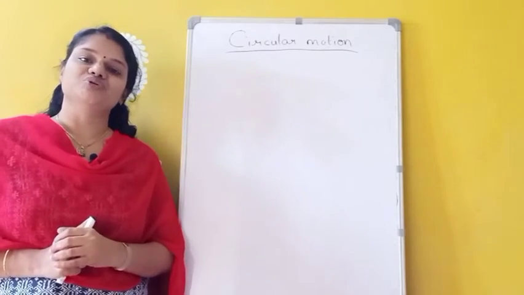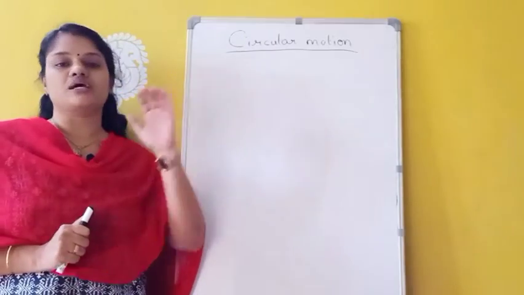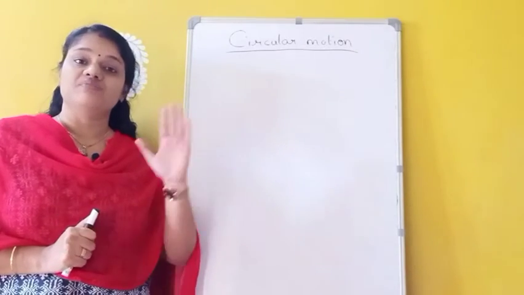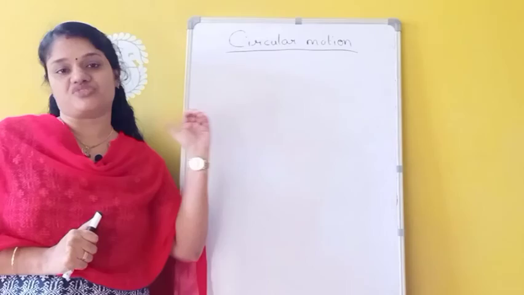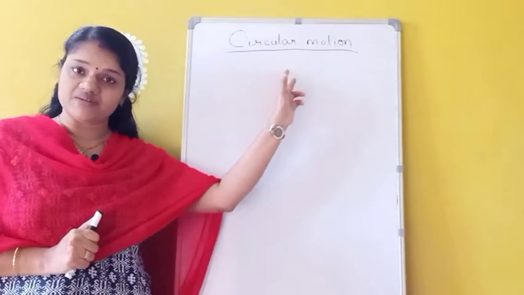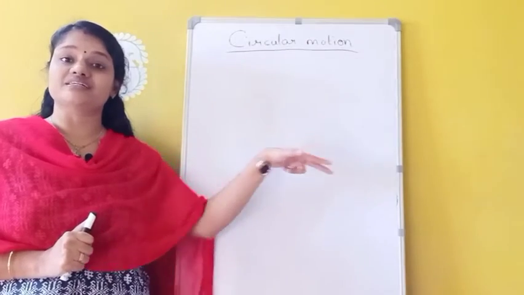Welcome children. Today I am dealing with the topic circular motion. A particle is said to be in circular motion when it moves along the circumference of a circle. So if a particle is moving in a circular path, then that particle will be tracing which one? Tracing the circumference of a circle.